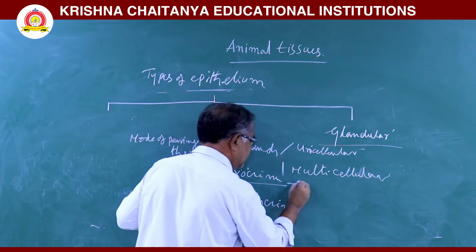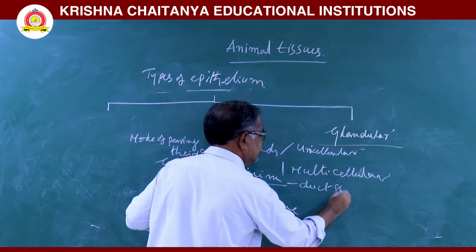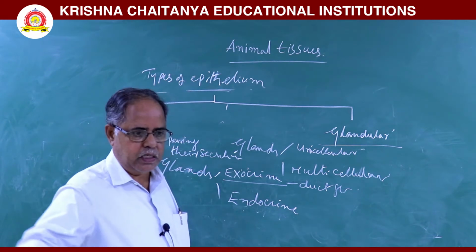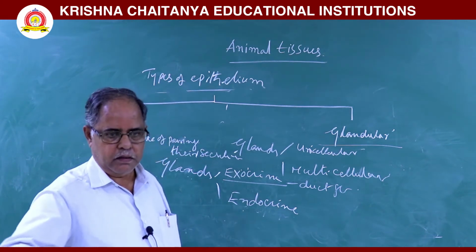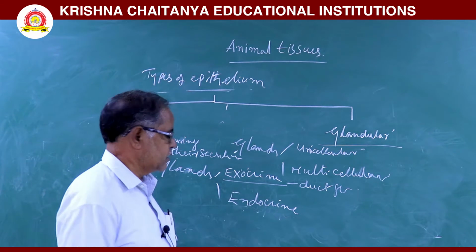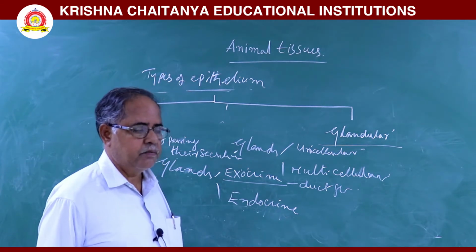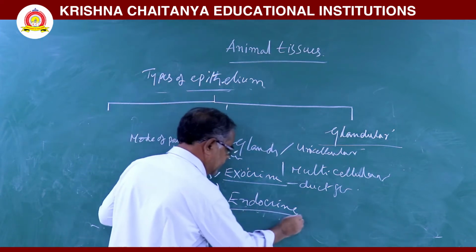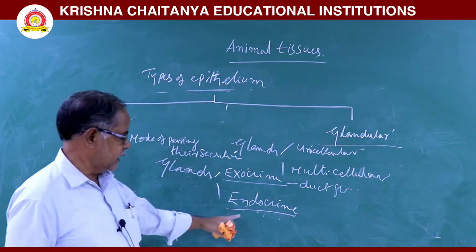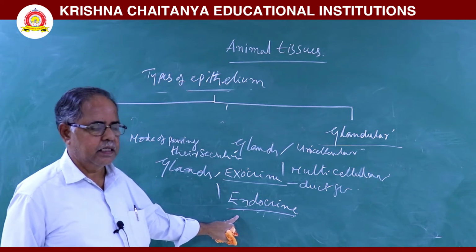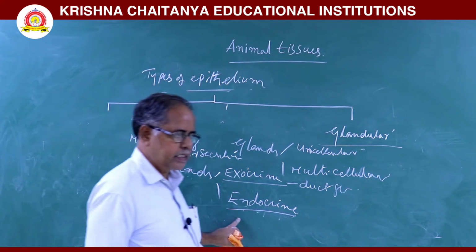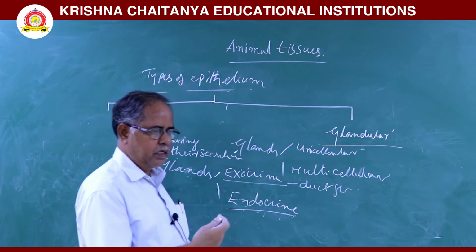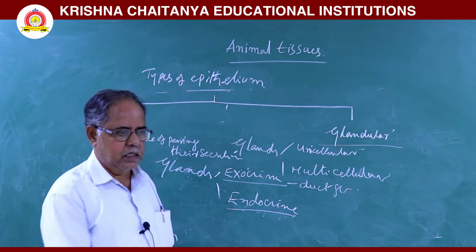These exocrine glands are called duct glands. The secretions of these glands reach from one place to another place through the duct. For example, digestive glands. Next, in endocrine gland, ducts are absent. They are ductless glands. Their secretions are called hormones. These hormones reach from endocrine gland to the target cells through the blood.